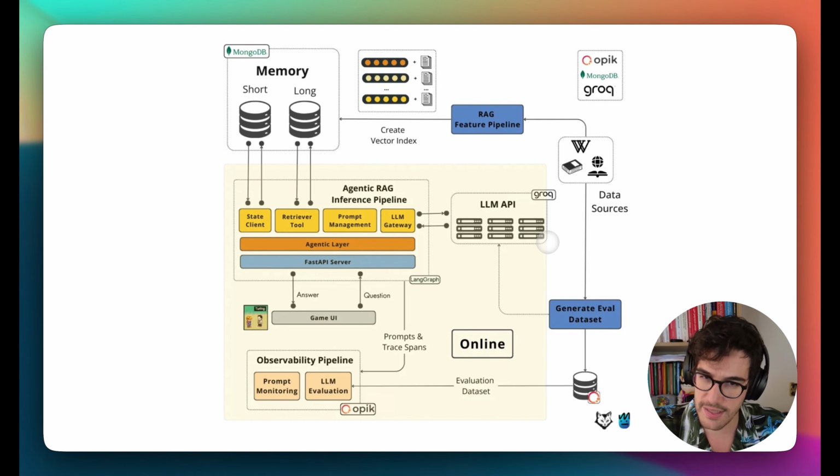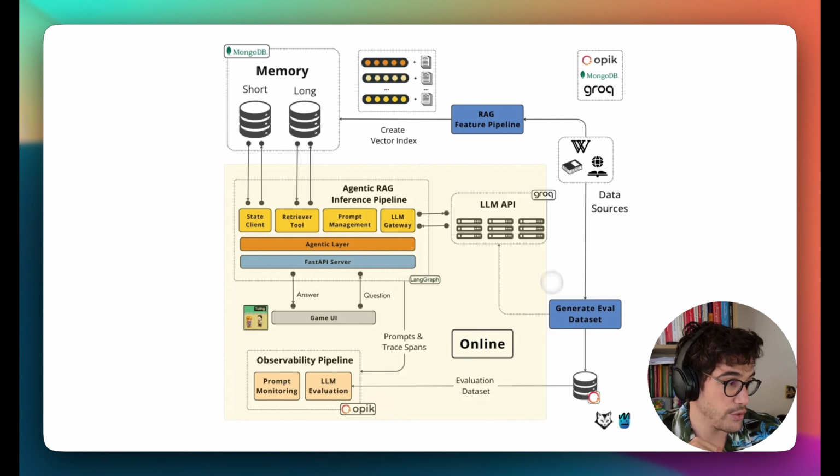This is something that we are also going to cover in lesson 4 when we talk about observability, prompt monitoring, and evaluation. You can see, by the way, that Opik is mentioned here because we are going to treat all the evaluation, all the prompt monitoring, the observability with this amazing tool, Opik, and MongoDB that I have already mentioned.